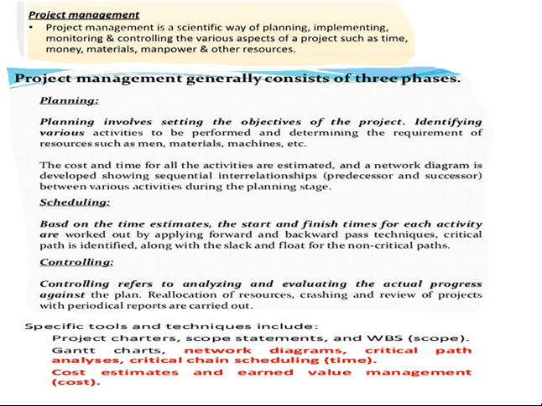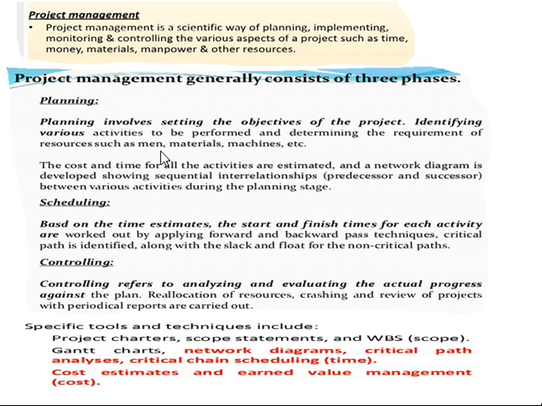The three phases in project management, as we discussed earlier, are planning, scheduling and controlling. The first one is planning, the second one is scheduling, the third one is controlling. Planning involves setting the objectives of the project and identifying the various activities to be performed. What are the resources that are available, what materials are available, or what machines are available in order to carry out those projects. Those all come in the planning section.